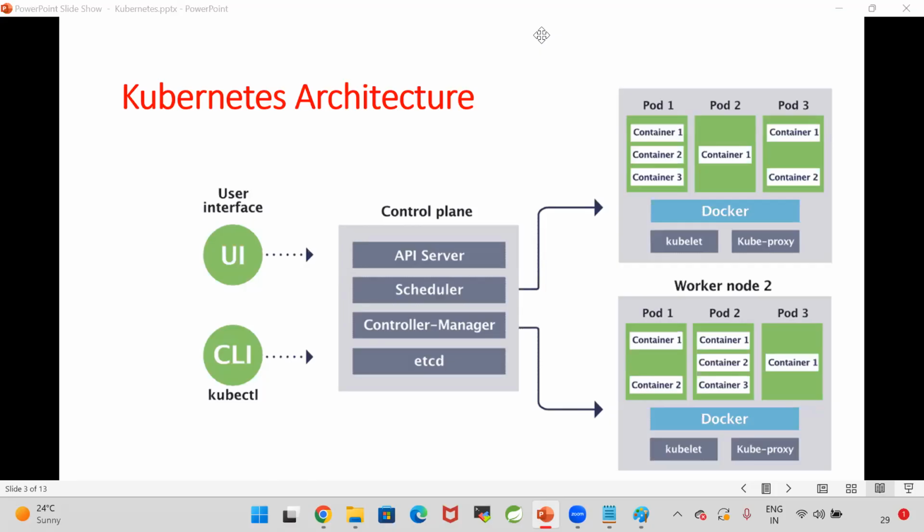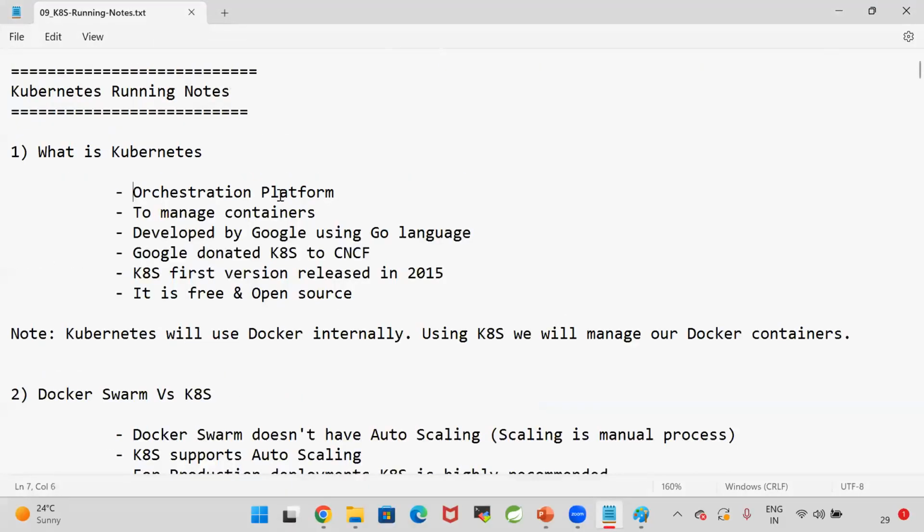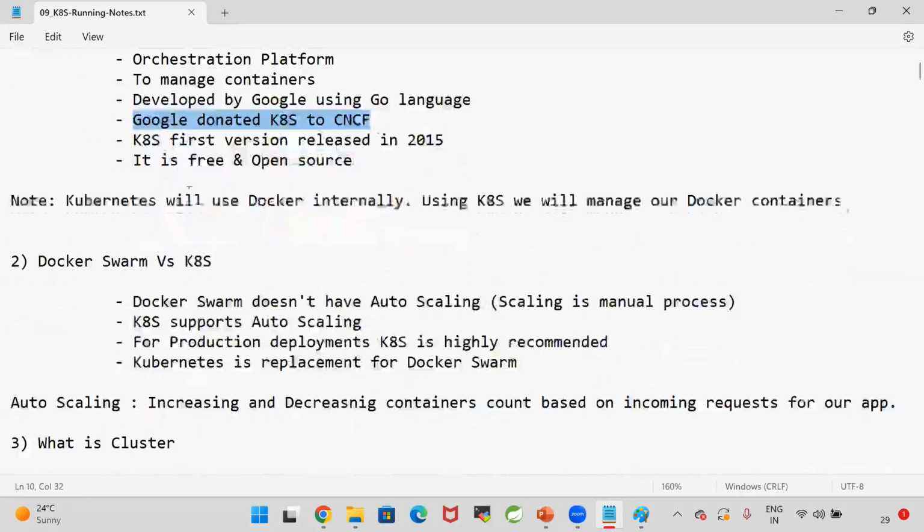Are you clear with the Kubernetes architecture? What is Kubernetes? Kubernetes is an orchestration platform. It is used to manage our containers. It is developed by Google using Go language. It is donated to CNCF organization. Kubernetes first version was released in 2015, and Kubernetes is free as well as open source. You don't need to pay any money.